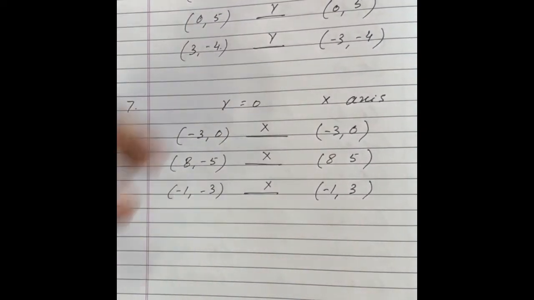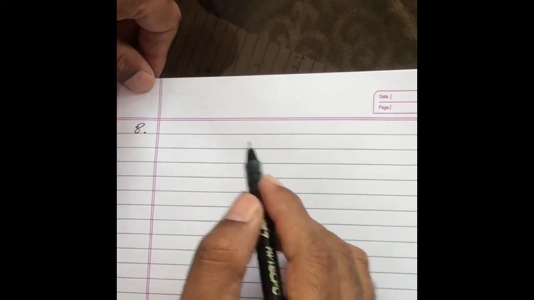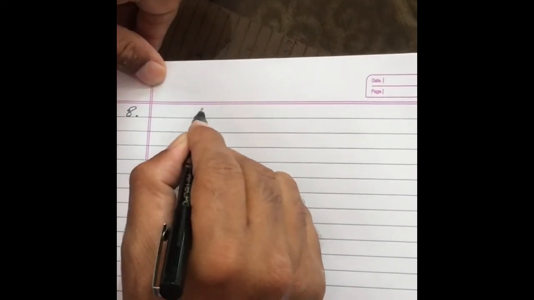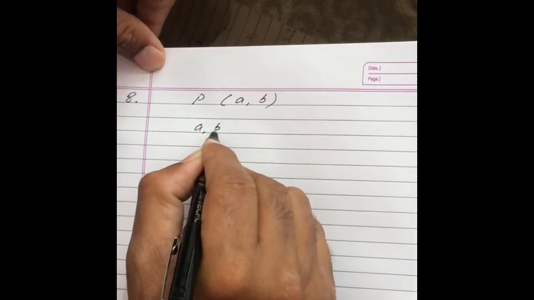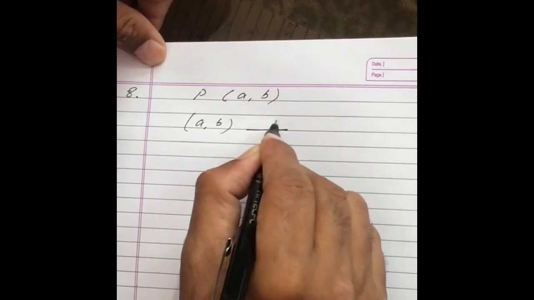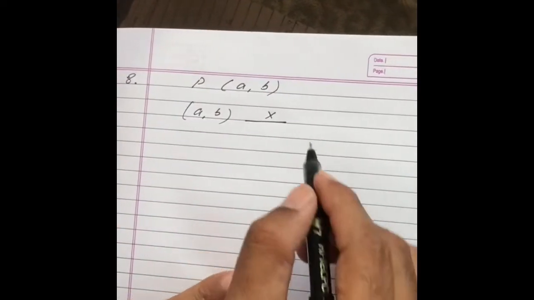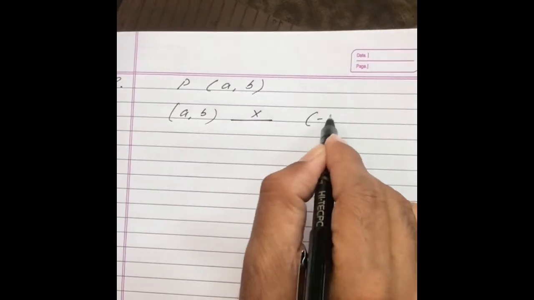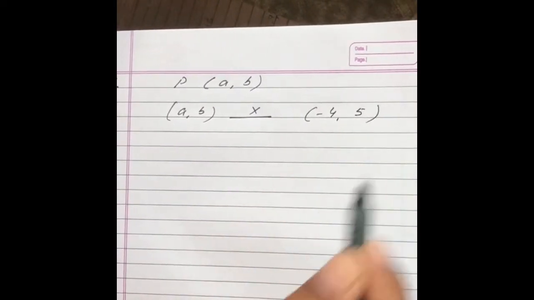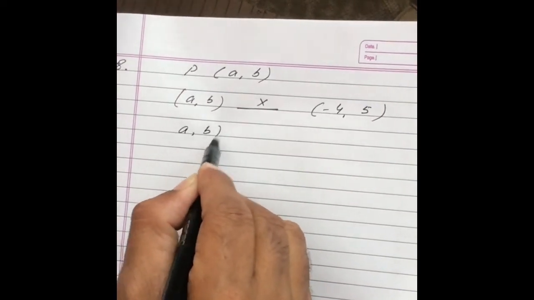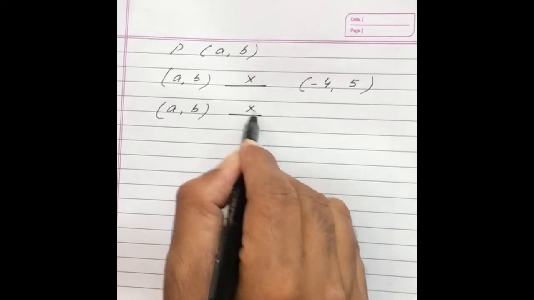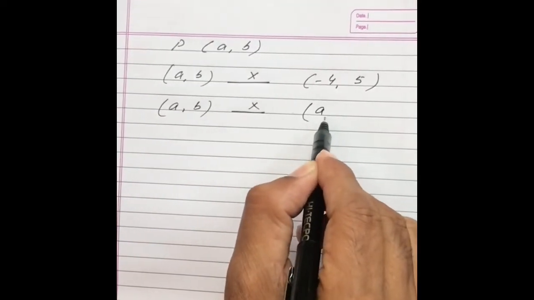Then question number 8. A point P is reflected in the x-axis. Let point P be (a, b). (a, b) is reflected in the x-axis. It becomes (-4, 5). Now (a, b) when reflected in the x-axis, the sign of a will remain as it is.